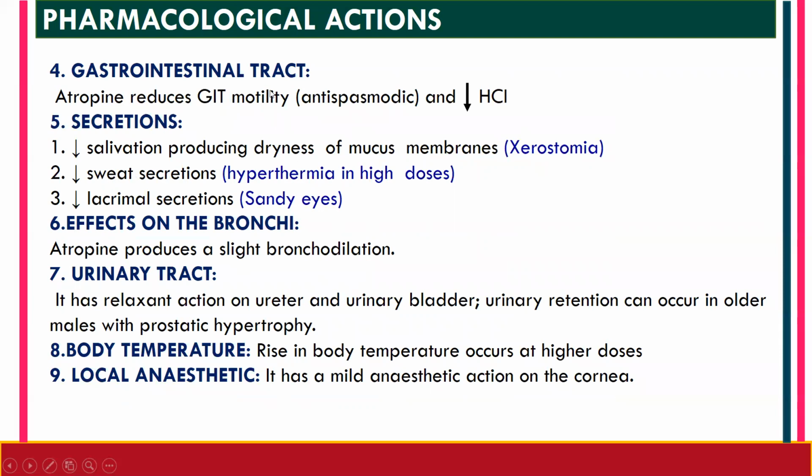Next, gastrointestinal tract. Atropine is going to reduce the GI motility. That is why it has an antispasmodic effect, and it also decreases the HCl secretion. On secretion, we will see it decreases the salivation. It decreases the saliva secreted from the salivary gland, thereby producing dryness of mucous membrane. That condition is known as xerostomia.